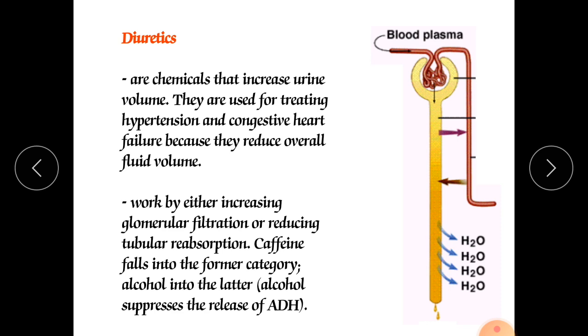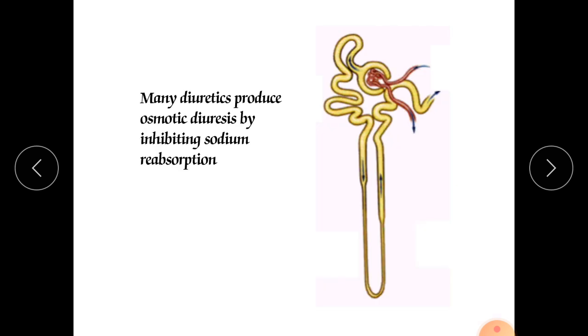That is the only reason alcohol increases polyuria, increasing the process of urine formation and urine release, meaning urination can be increased in case of alcohol. Many diuretics produce osmotic diuresis by inhibiting sodium reabsorption.